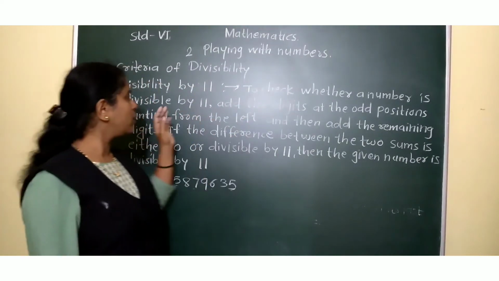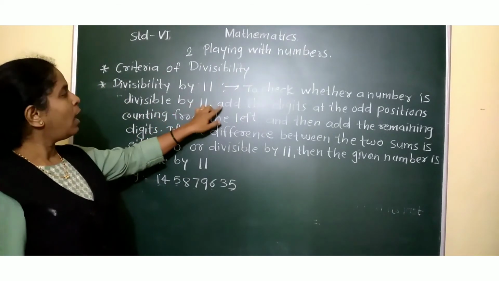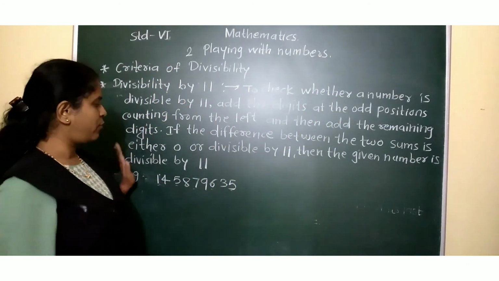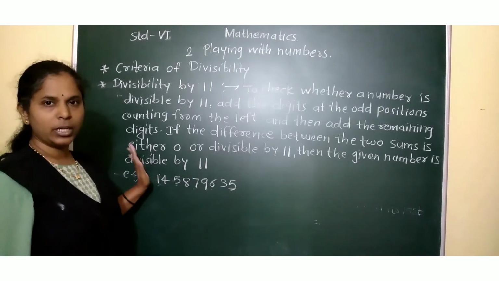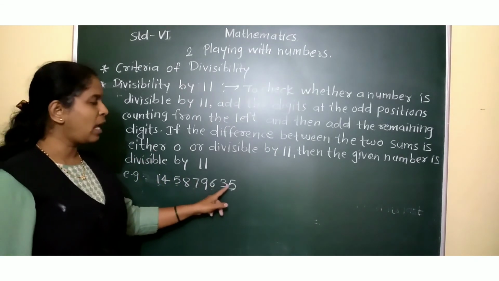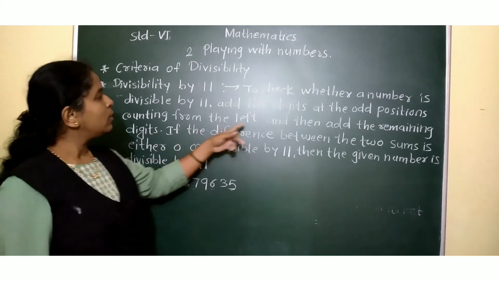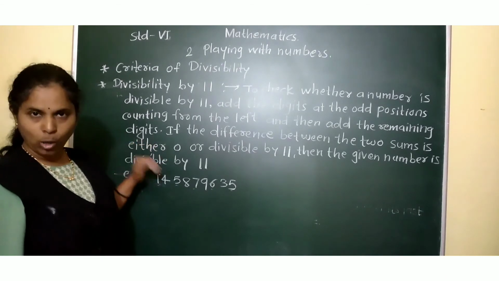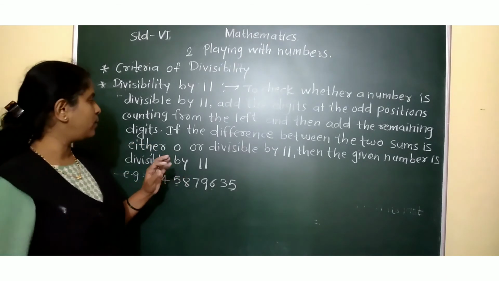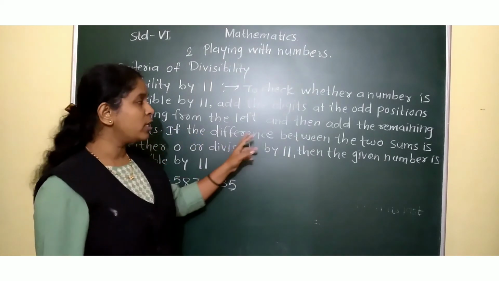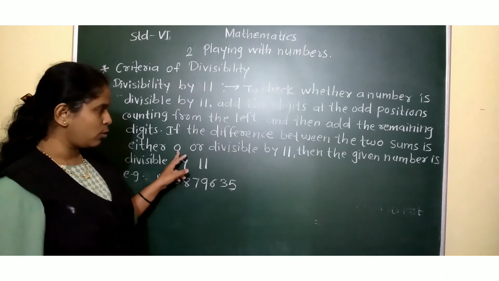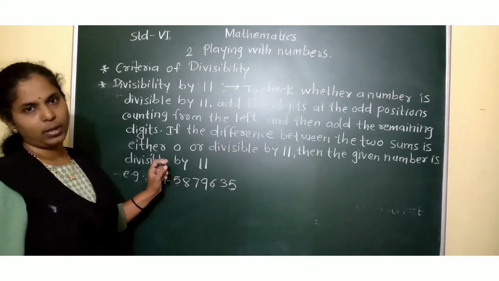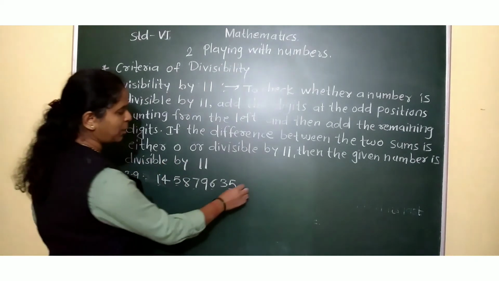To check whether a number is divisible by 11, add the digits at the odd positions counting from the left. From the left, whatever digits are at the odd positions, we have to add. And then add the remaining digits. After adding the digits from odd positions, add all the remaining digits also. If the difference between the two sums is either 0 or divisible by 11, then the given number is divisible by 11.